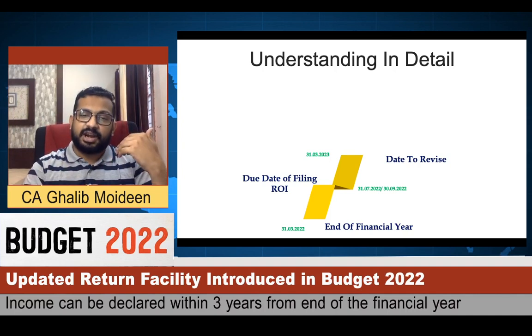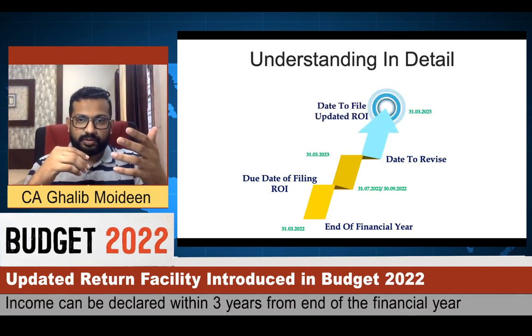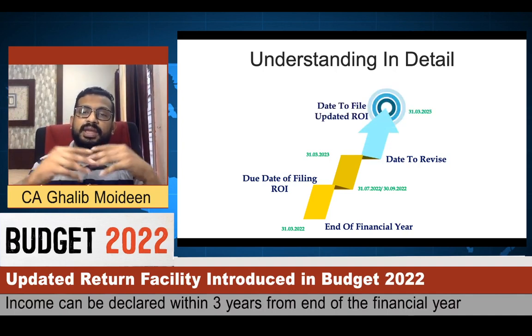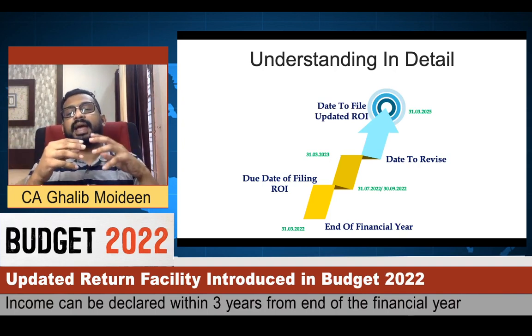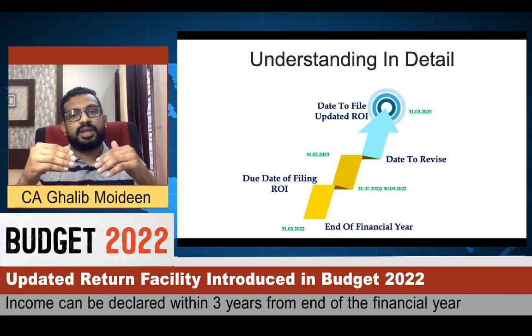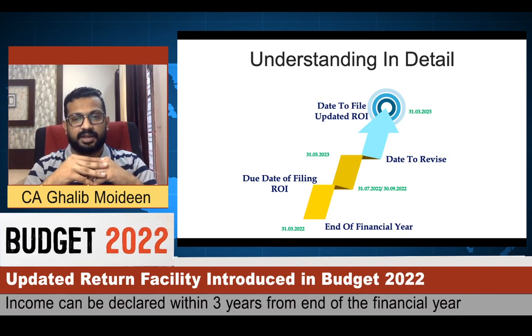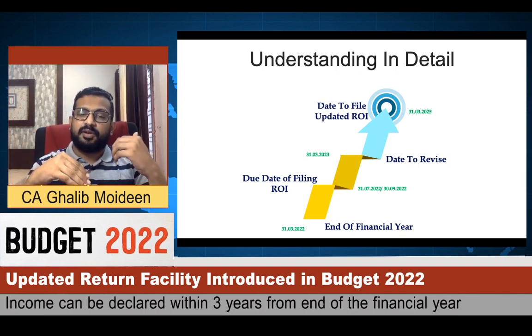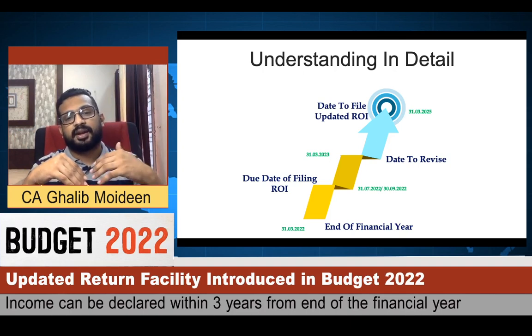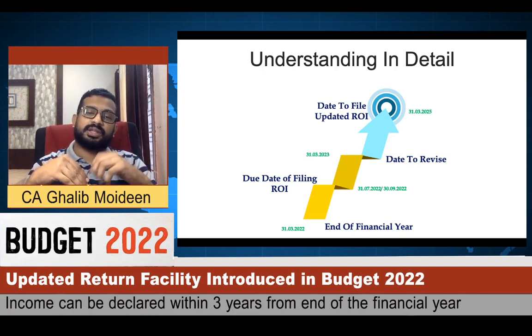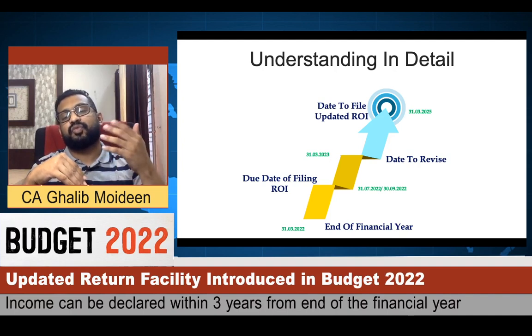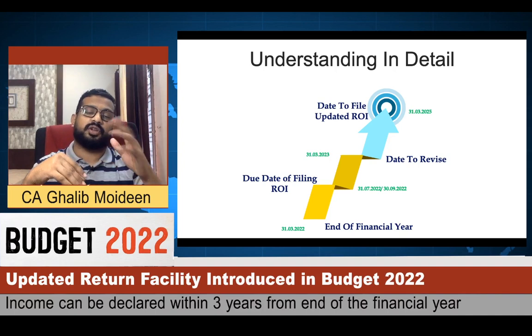In such cases, the government has come up with a new provision which allows you to include that income and pay tax within 2 years from the end of the assessment year. That means that in our example, for the year 21-22, you can file an updated return between 31/3/2023 and 31/3/2025, showing the extra income which you have missed out to include in your return.